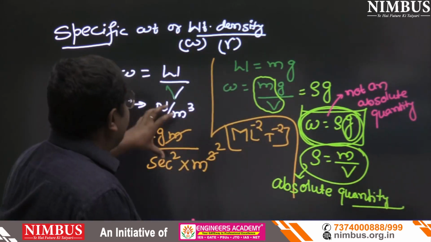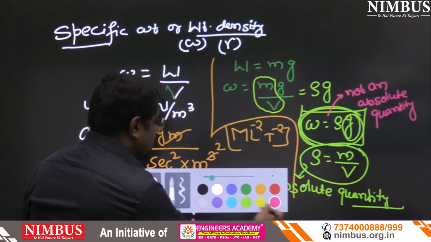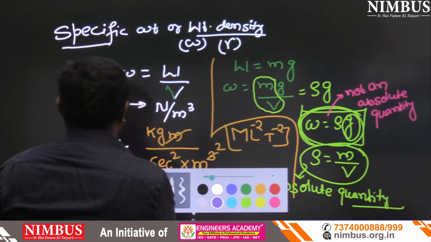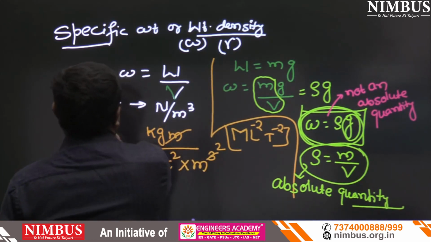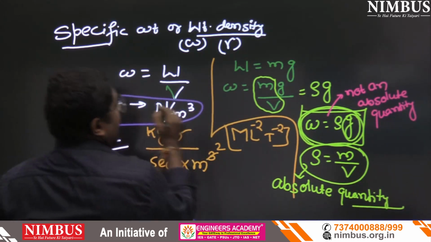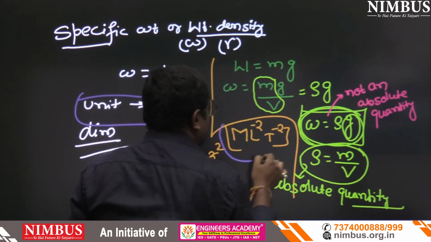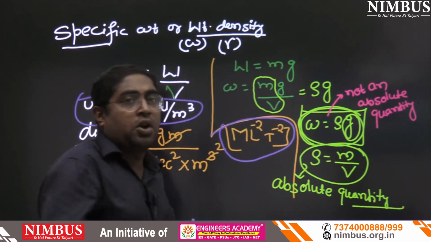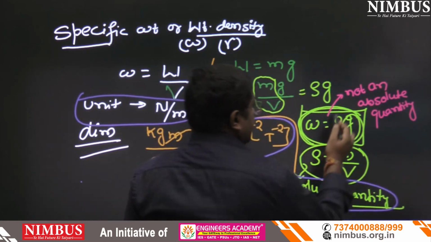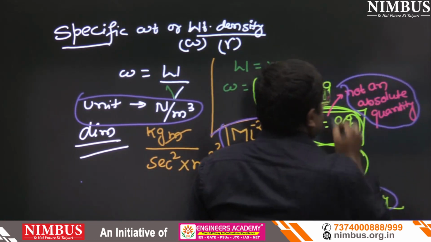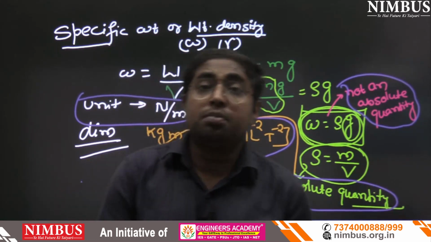From this slide, what questions can they ask? They can ask first the unit of this, after that the dimension of this. Dimension is very important. Absolute quantity and not an absolute quantity is also important.